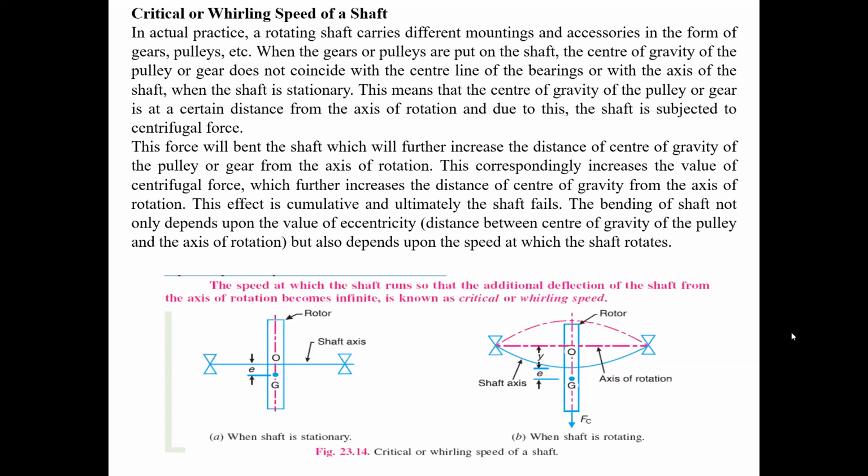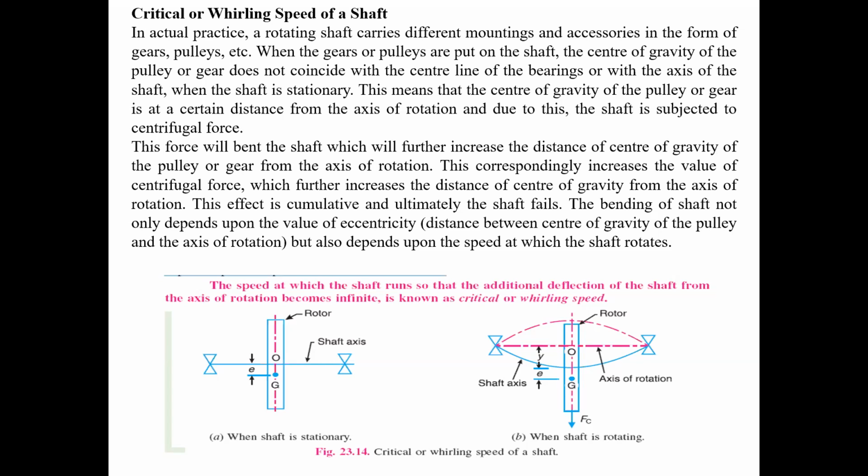Now what is meant by critical speed or whirling speed? It is the speed at which the shaft runs such that the additional deflection of the shaft from the axis of rotation becomes infinite.